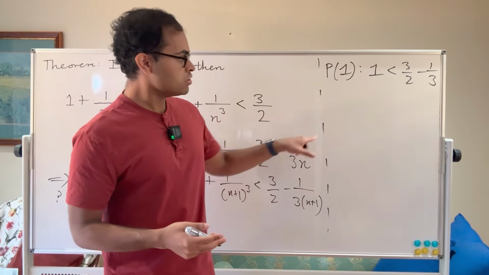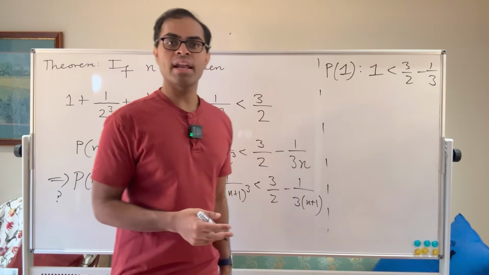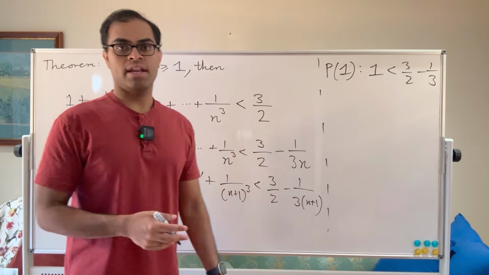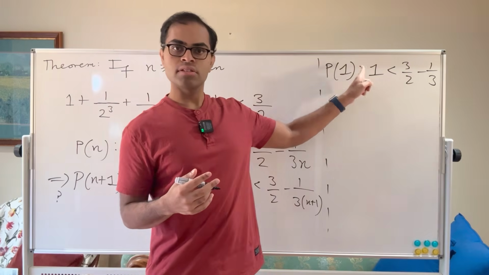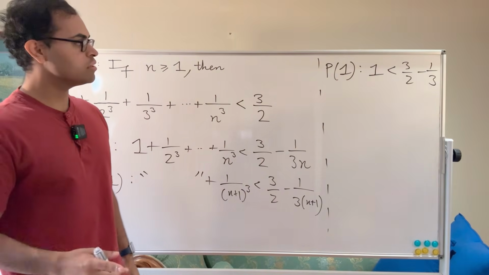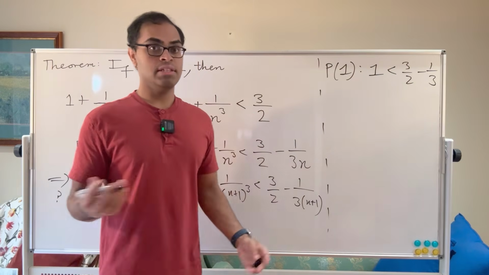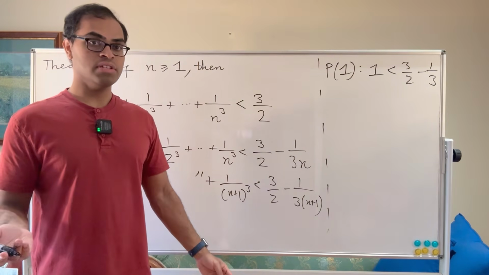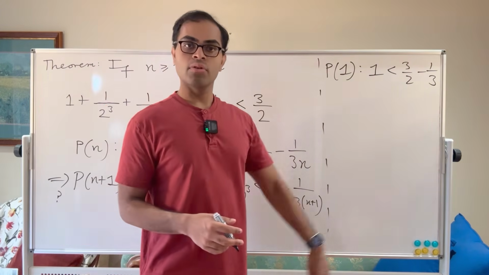But the reason I put a 3 is because if I didn't have a 3, I'd have 3 halves minus 1 on the right-hand side, which would not be greater than 1. So this makes sure the base case of the induction is satisfied, which is very important to check always. Don't forget that. 3 halves minus 1/3 is easy enough to do. It's just going to equal 7 over 6. So basically that inequality is true.